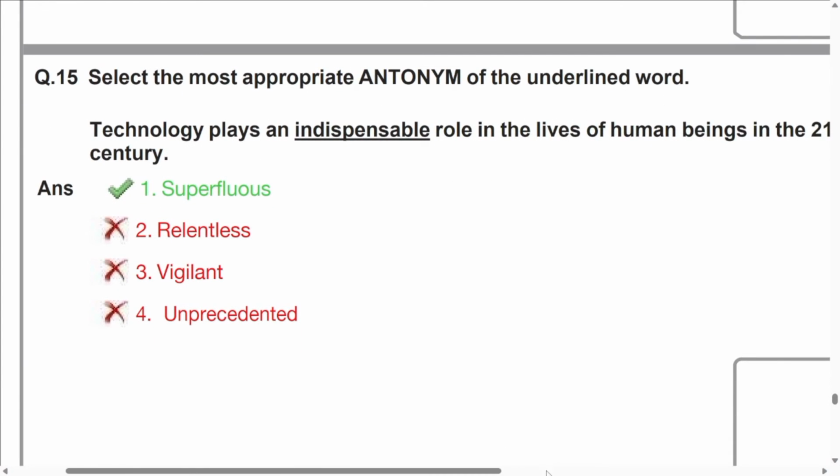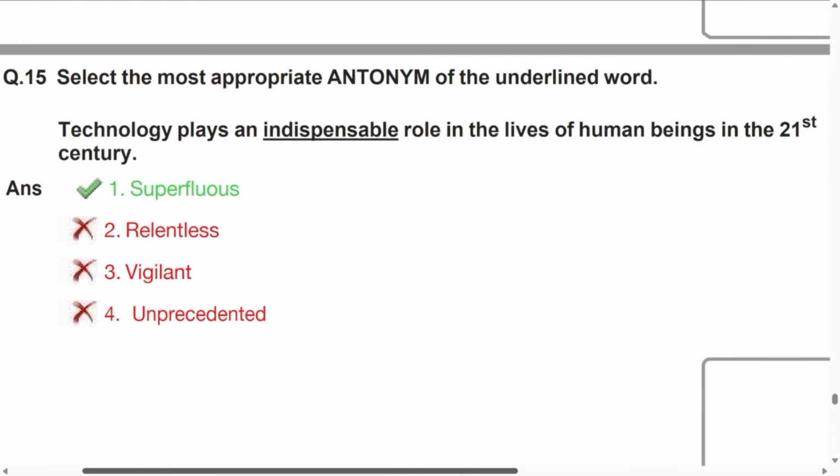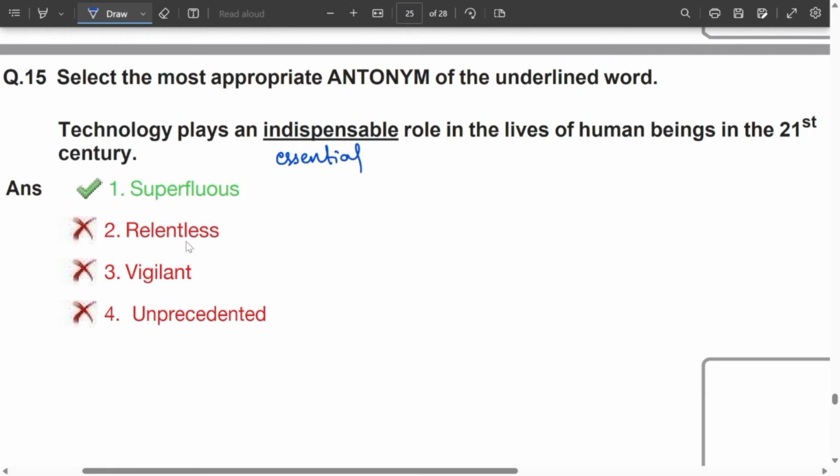Clear? Question number 15. Antonym of the given word, indispensable. If you look at the options carefully, indispensable in the sense anything that is very important or essential. Technology plays an indispensable role in the lives of human beings in the 21st century. Plays an indispensable role in the sense, plays a very important role. Relentless in the sense, without any pause. Vigilant is somebody who is very watchful, very observant, careful. Unprecedented is something which is never known before.